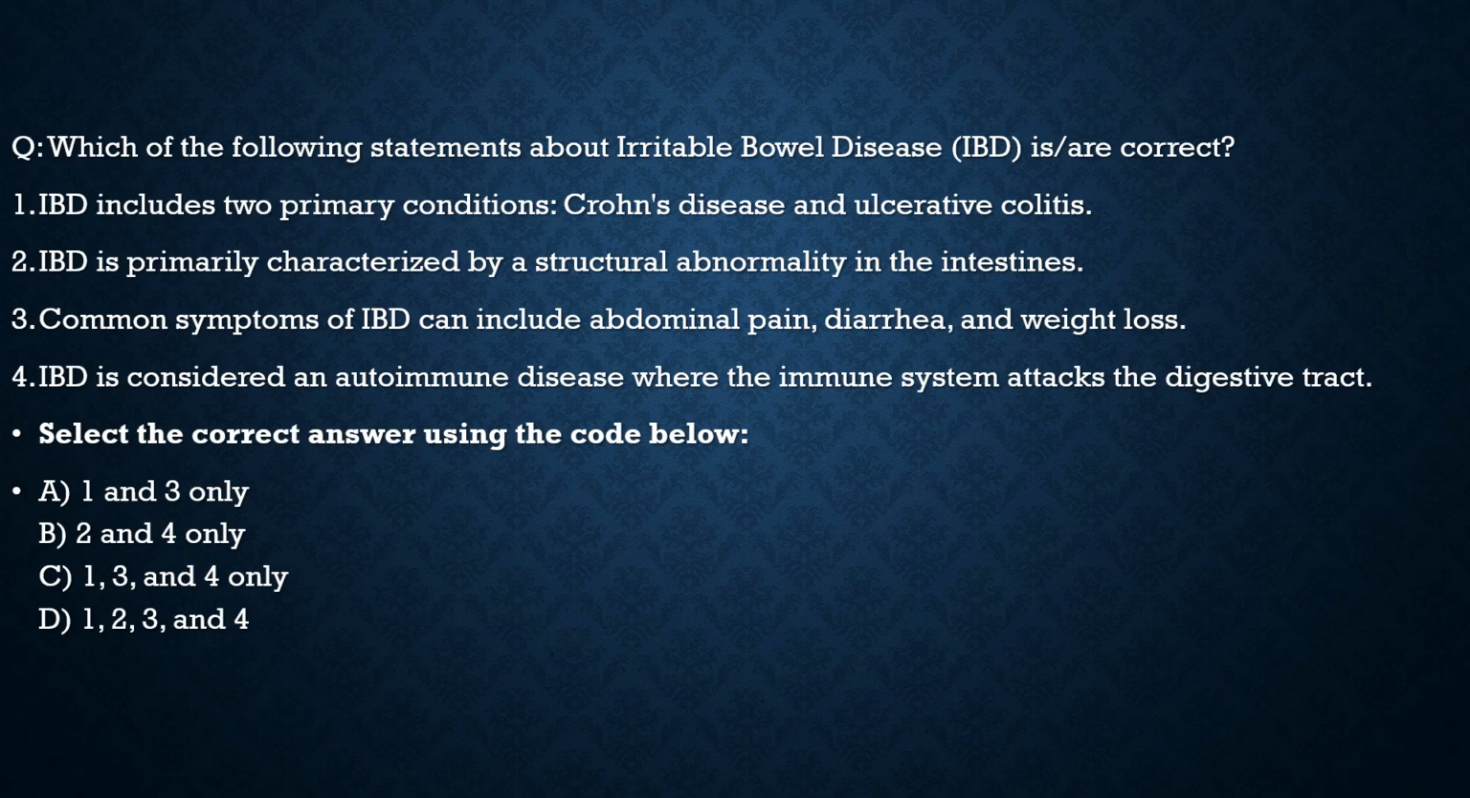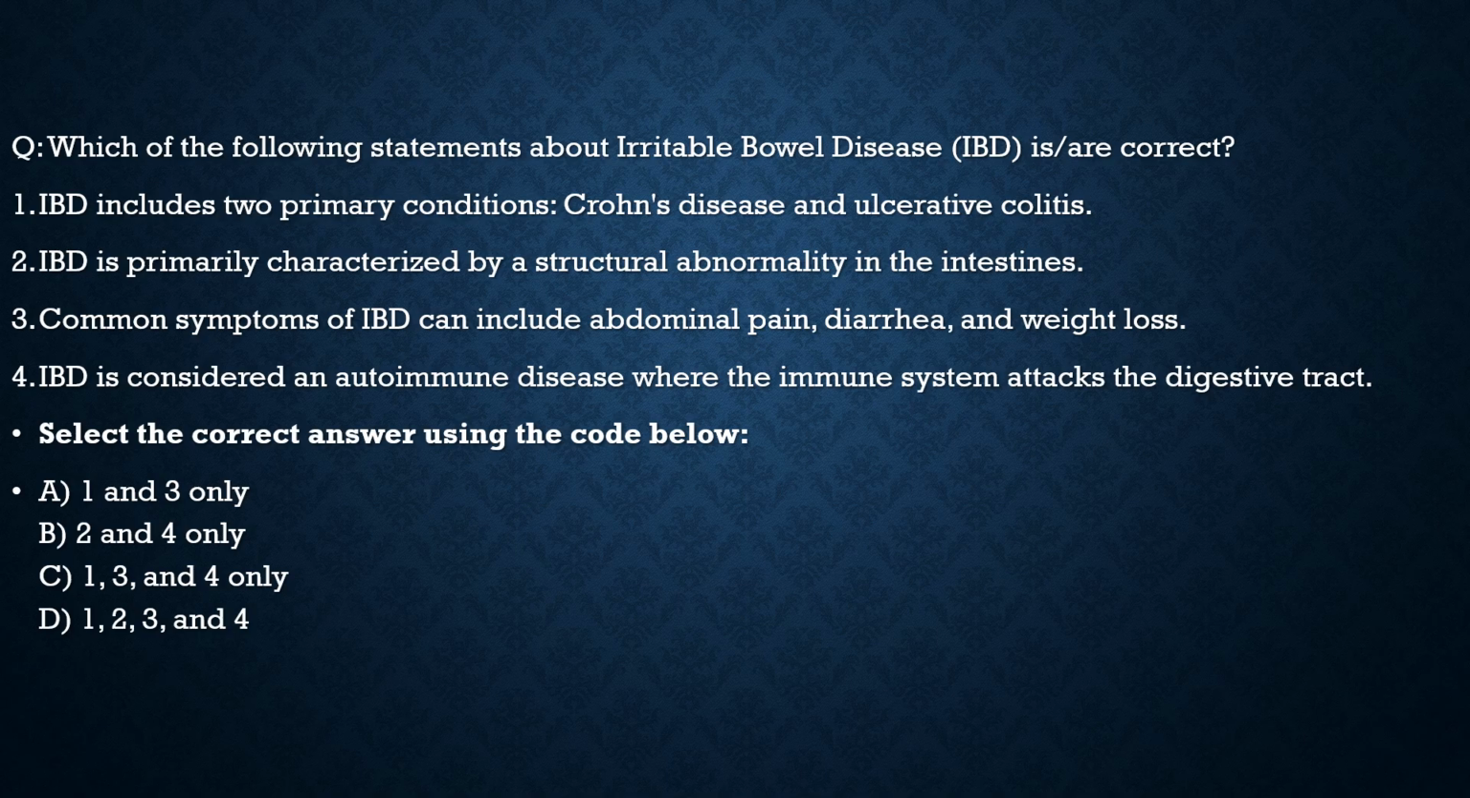First statement, IBD includes two primary conditions, Crohn's disease and ulcerative colitis. 100% correct. Statement 2, IBD is primarily characterized by a structural abnormality in the intestine. No, it is not primarily a structural abnormality, but a functional abnormality. So statement 2 is incorrect. Coming to statement 3, common symptoms of IBD can include abdominal pain, diarrhea and weight loss. 100% correct. Statement 4, IBD is considered an autoimmune disease where the immune system attacks the digestive tract. It is also considered an autoimmune disease. So statement 4 is also correct.